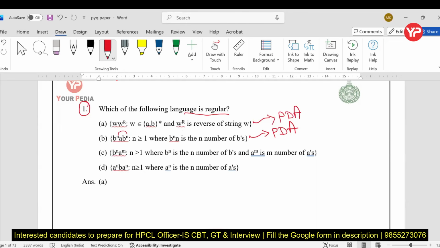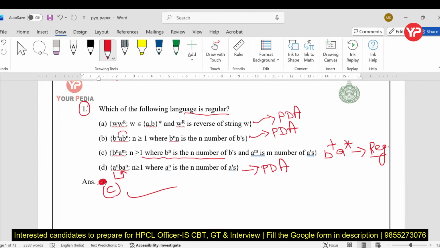Then b^n a^m. Now, there is no relationship between n and m. They are independent. It means here n is greater than 1, but nothing about m. It means it is b+ a*. This is the language, and for that we can easily make a finite automata, so this language is regular. And the next one is again a b a^n, a comparison, that the same number of a's has to be there. Again, it is going to be tackled by PDA. So here the answer is wrong. The correct answer is C, my dear students. C is the correct answer. Fine.